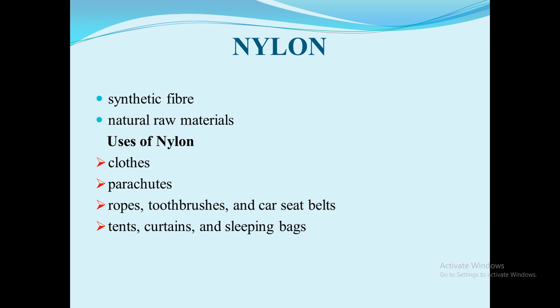The characteristics of nylon: nylon fiber was very strong, elastic in nature and light in weight. It was lustrous and easy to wash, so it became very popular for making clothes. And the uses of nylon: we use many articles made from nylon such as socks, robes, tents, toothbrushes, car seat belts, sleeping bags, curtains, etc. Nylon can also be used for making parachutes and ropes for rock climbing, because it is actually stronger than steel wire.